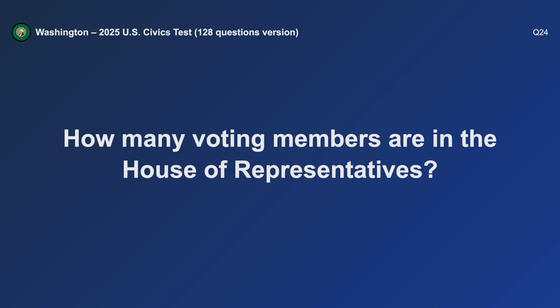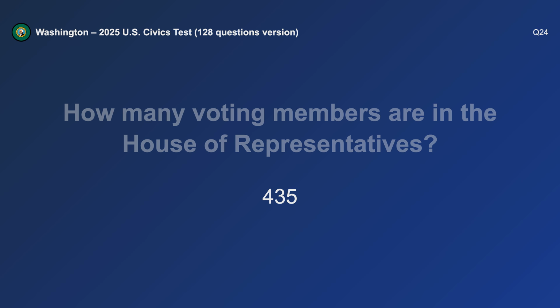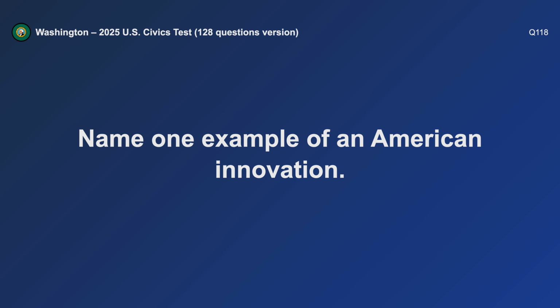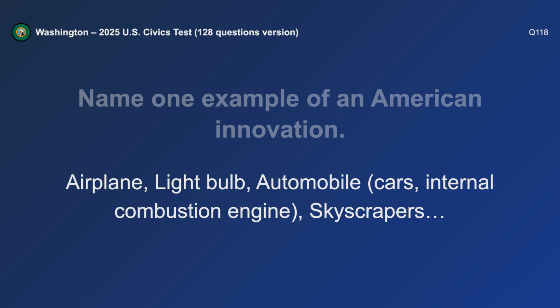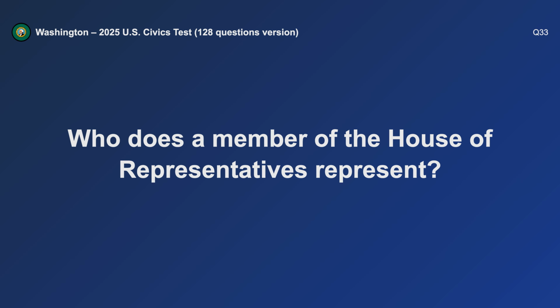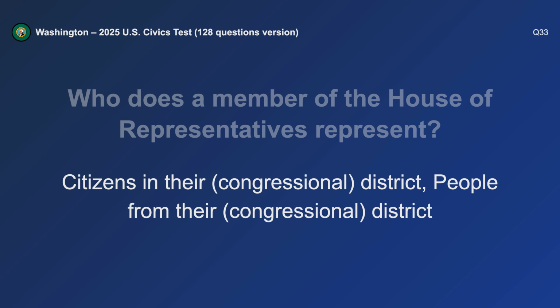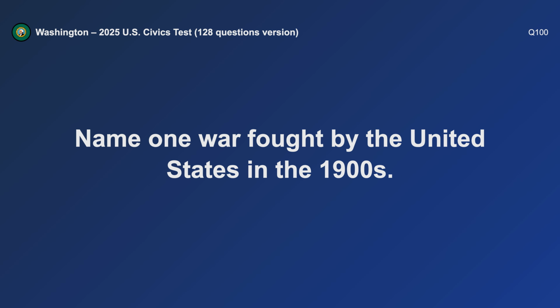How many voting members are in the House of Representatives? 435. Name one example of an American innovation. Airplane. Who does a member of the House of Representatives represent? Citizens in their district. Name one war fought by the United States in the 1900s.